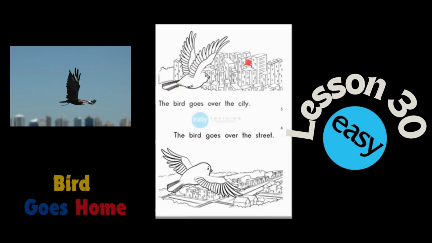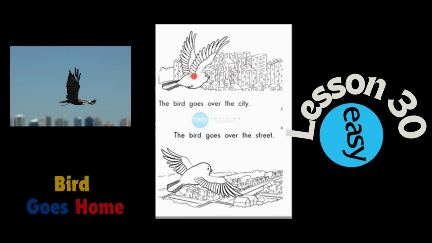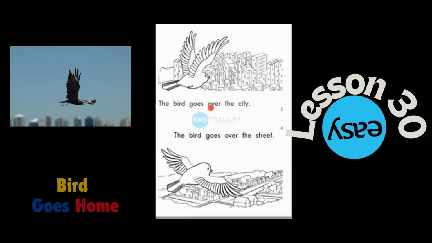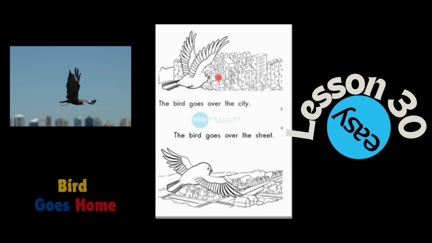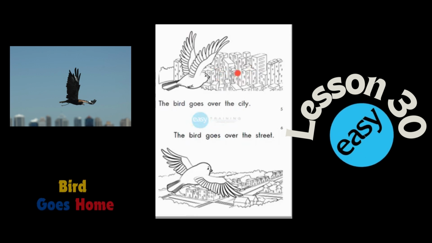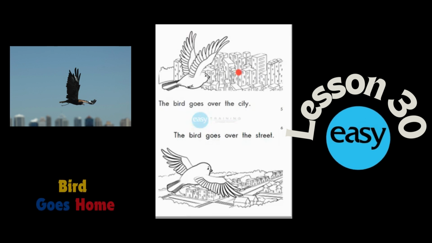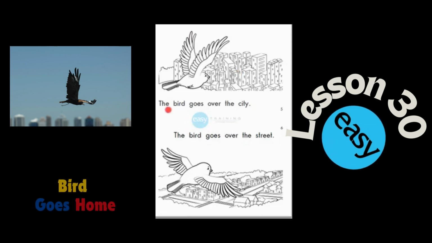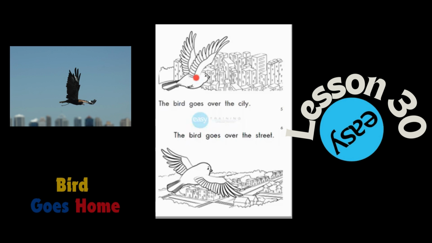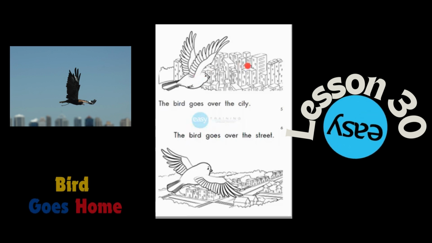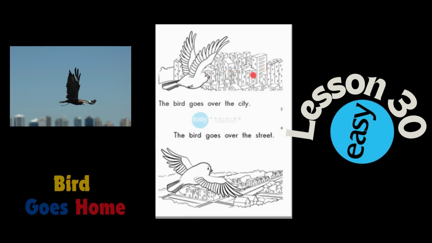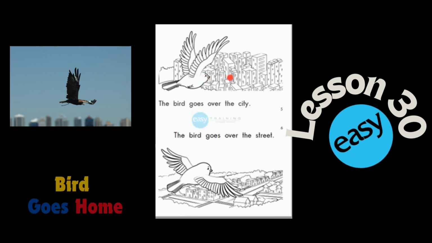This is the same bird. The same bird, but this time the bird goes over the city. This is a city. Remember that there are many cities in our country, Colombia. The bird goes over the city. This bird can go over the city. This bird can fly over the city. This bird is flying over the city.